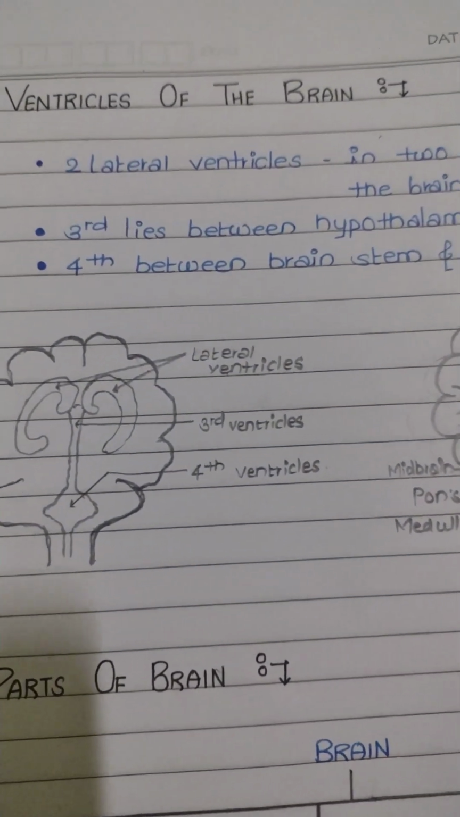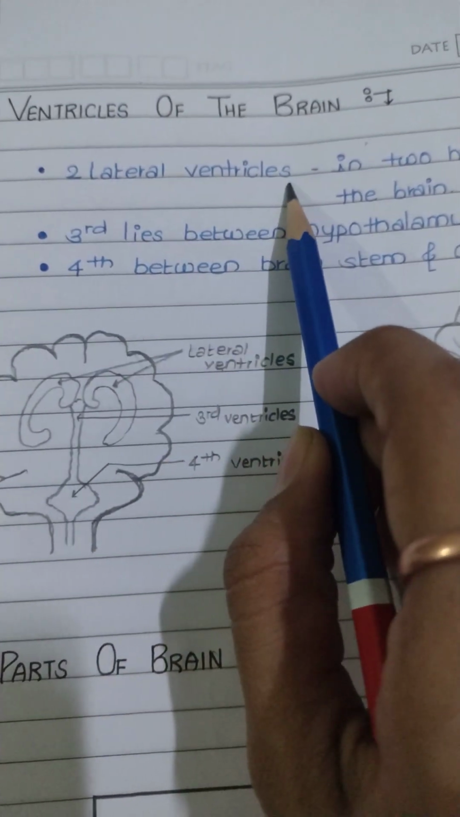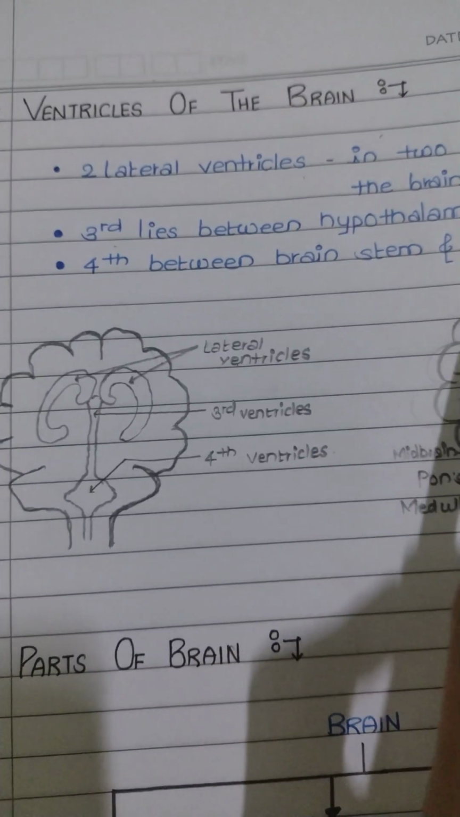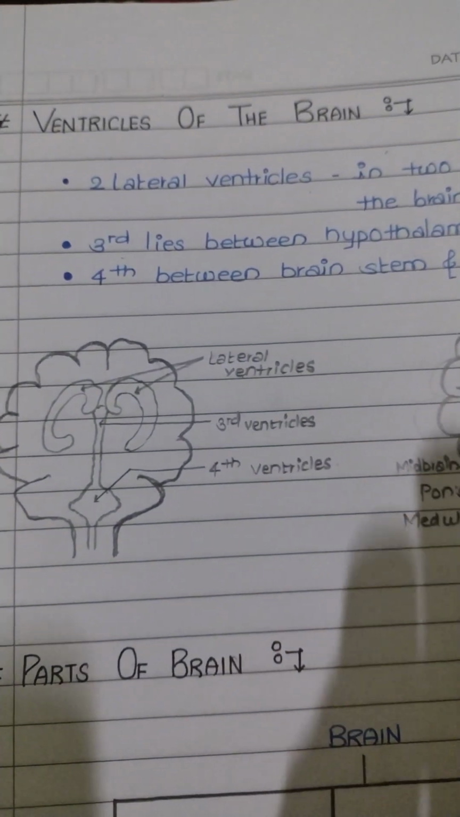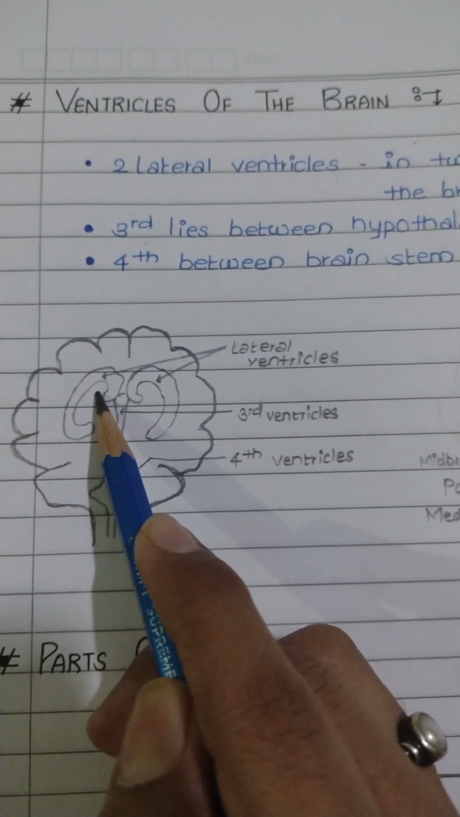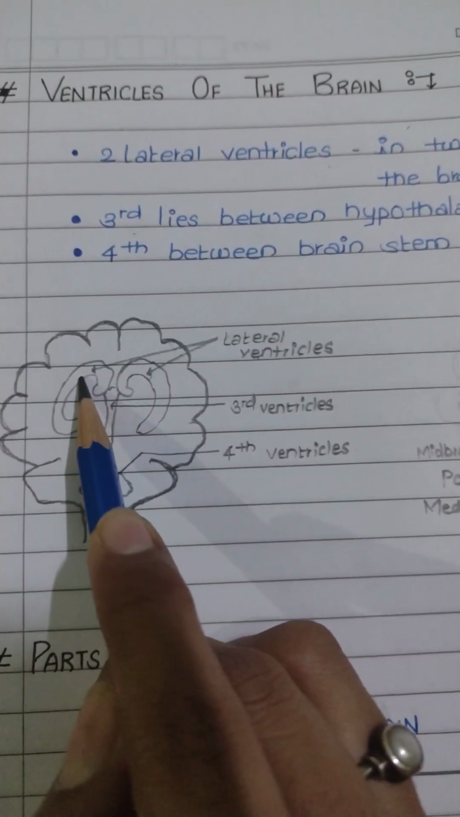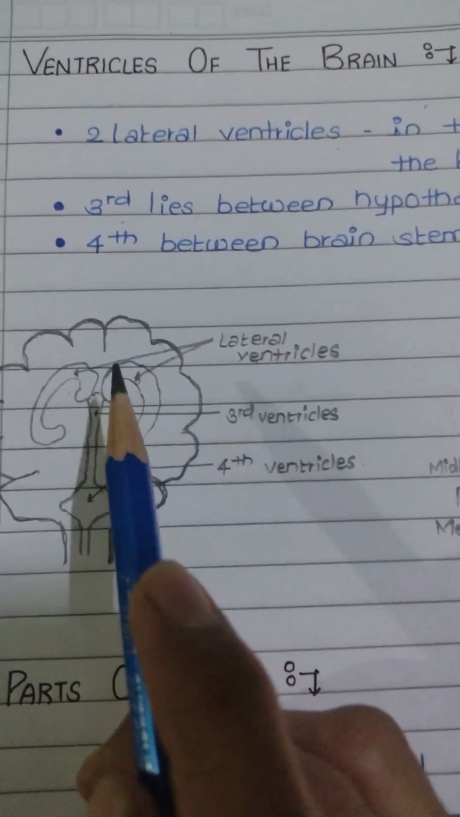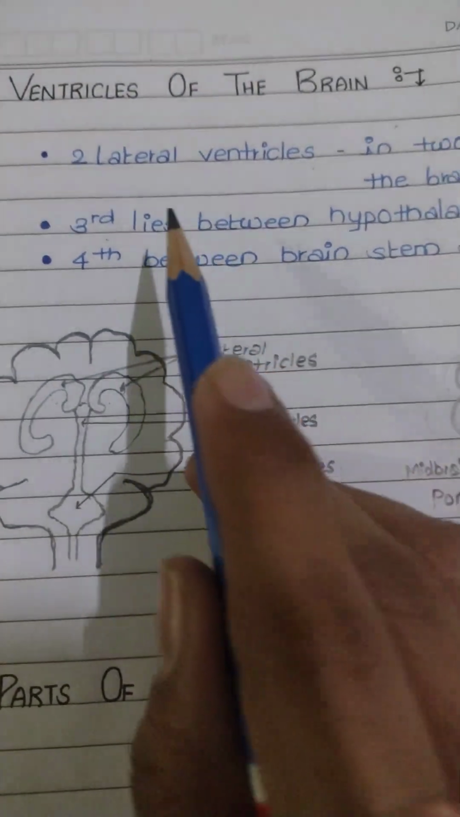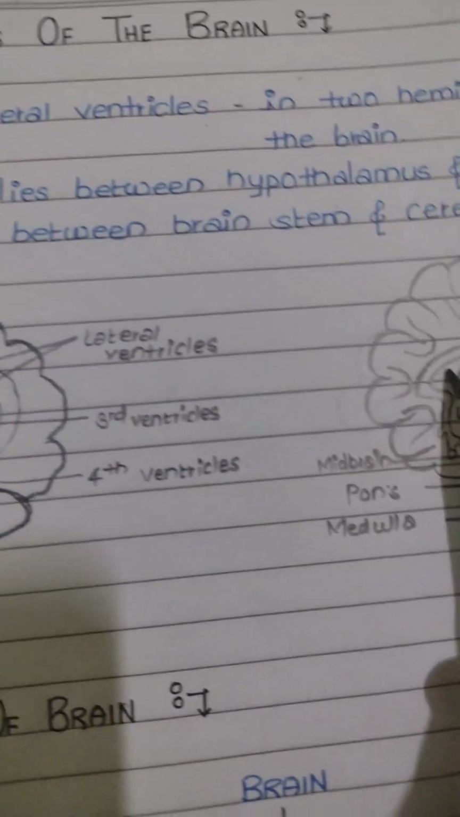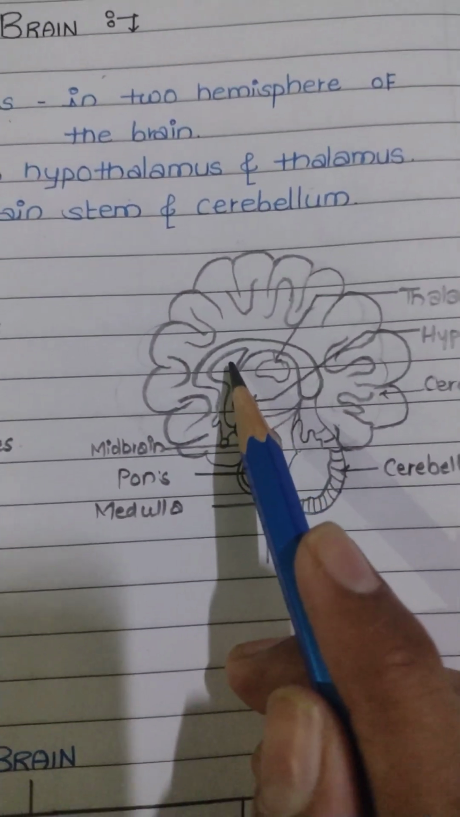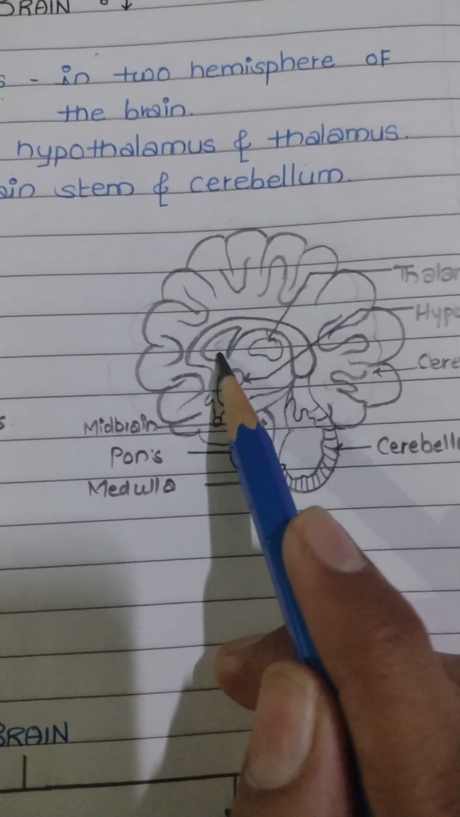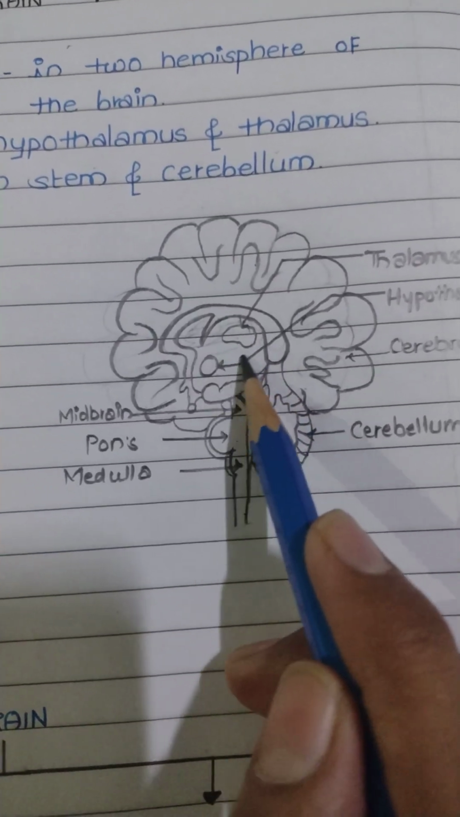There are mainly four ventricles: two lateral ventricles, the third lies between the hypothalamus and thalamus, and the fourth between the brainstem and cerebrum. The two lateral ventricles are one in the right hemisphere and another in the left cerebral hemisphere. The third ventricle lies between the thalamus and hypothalamus. This cavity is the third ventricle.